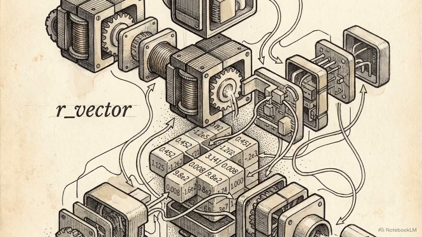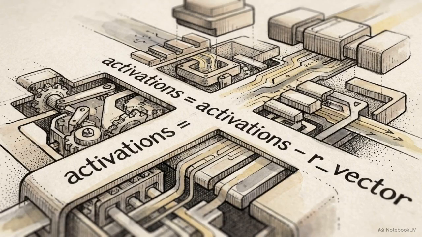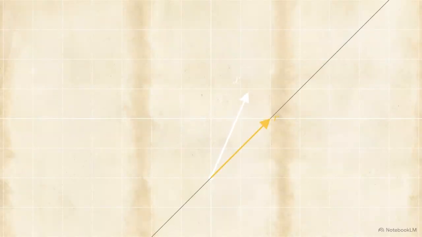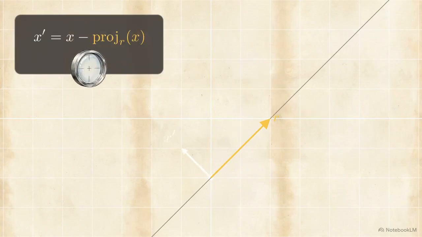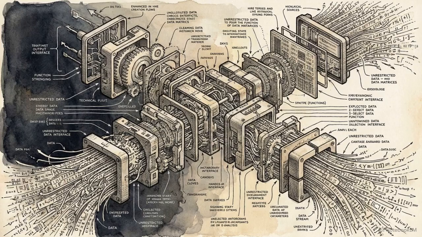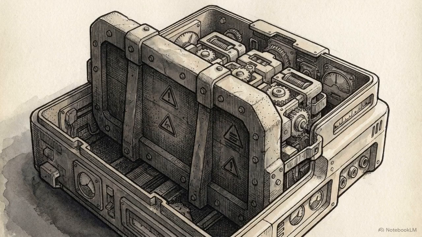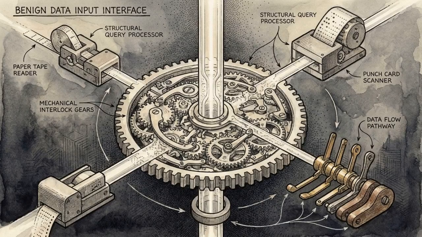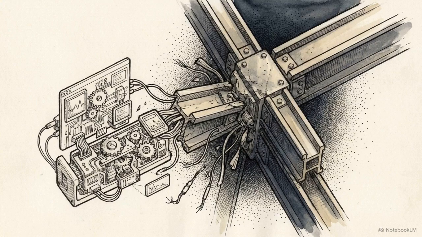To prove that the R vector strictly causes refusal, rather than just correlating with it, we have to intervene during a live forward pass. One method is inference time directional ablation. We dynamically subtract the projection of the R vector from the activations as the model generates text. When this direction is ablated, the model ignores its alignment training and fulfills harmful requests. To validate this, the researchers performed the reverse experiment, activation addition. By manually adding the R vector to activations during a harmless prompt, like a question about yoga, the model is forced into a severe refusal response.